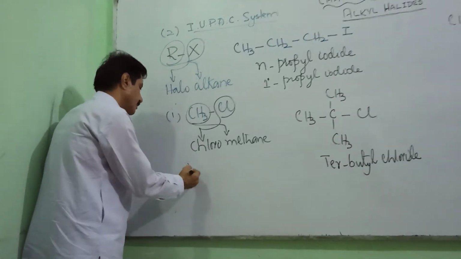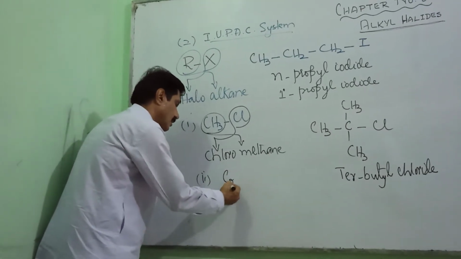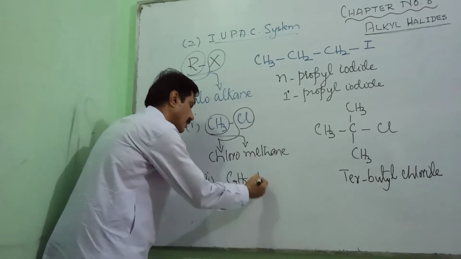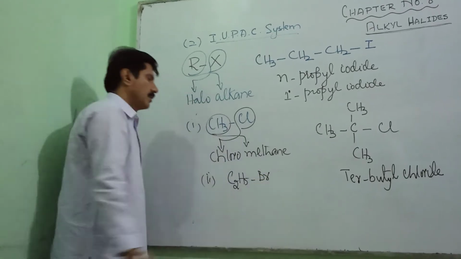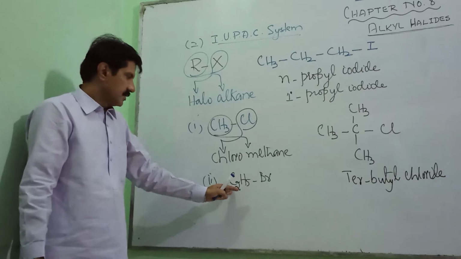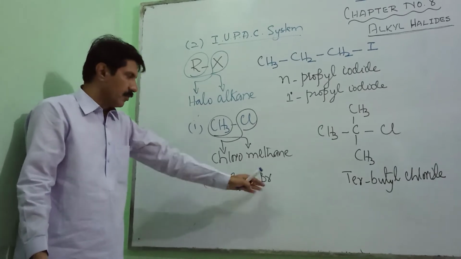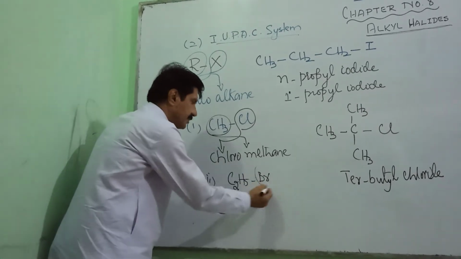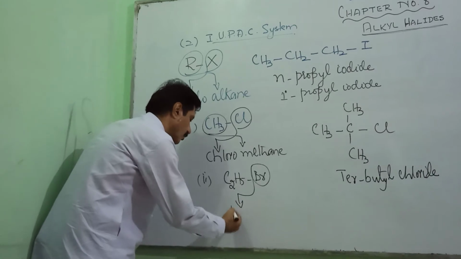Likewise, the compound earlier named ethyl bromide is now called bromoethane.